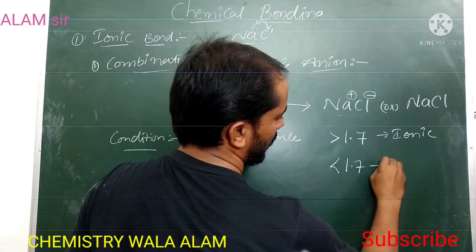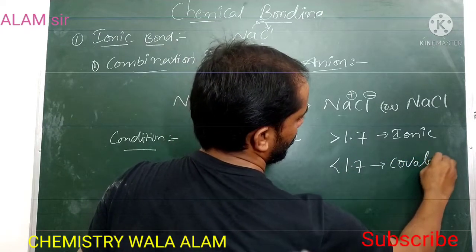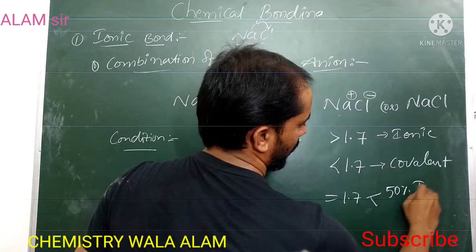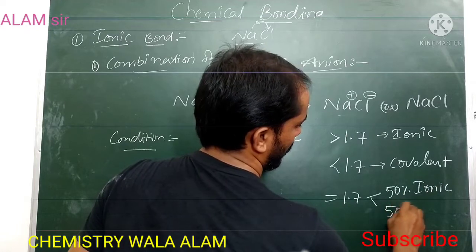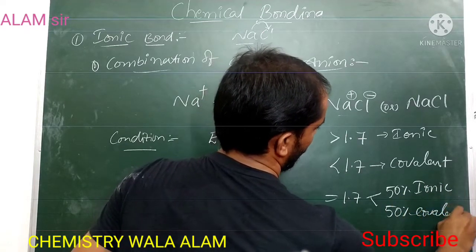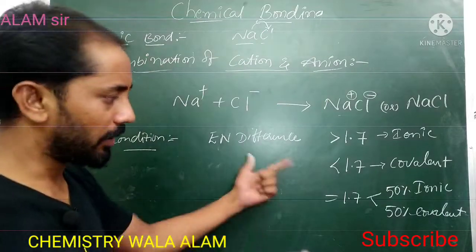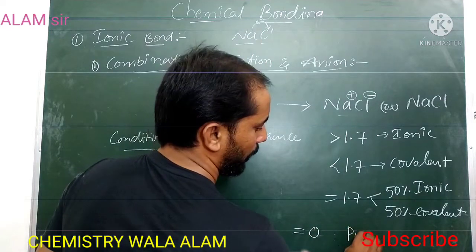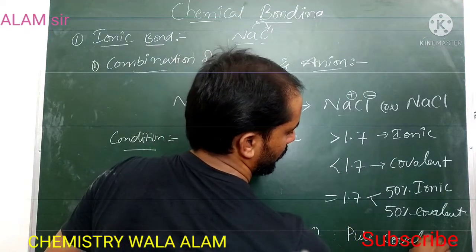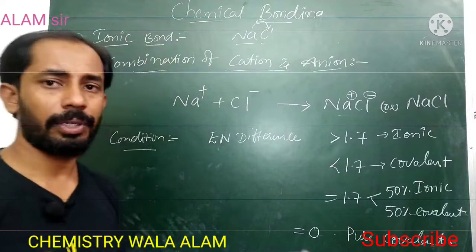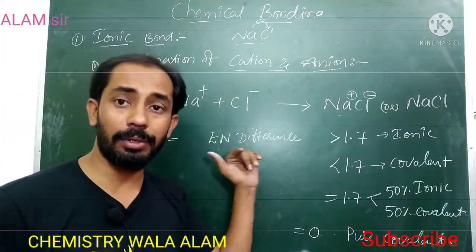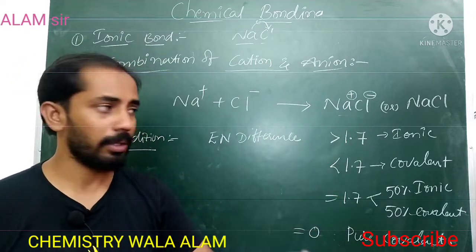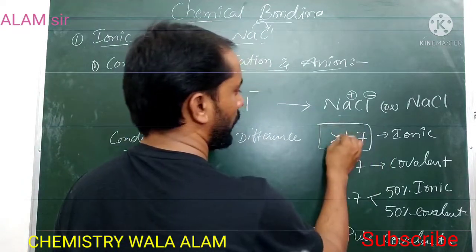Greater than 1.7 is ionic, less than 1.7 is covalent, and equal to 1.7 is 50% ionic and 50% covalent. If the electronegativity difference is exactly 0, that is pure covalent. Depending on the electronegativity difference, we can identify the nature of the bond. That means to be ionic, the value should be greater than 1.7.